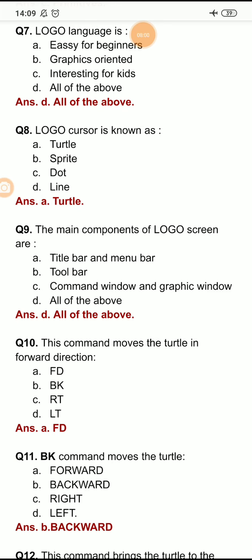Question number 10 of this session is, this command moves the turtle in the forward direction.